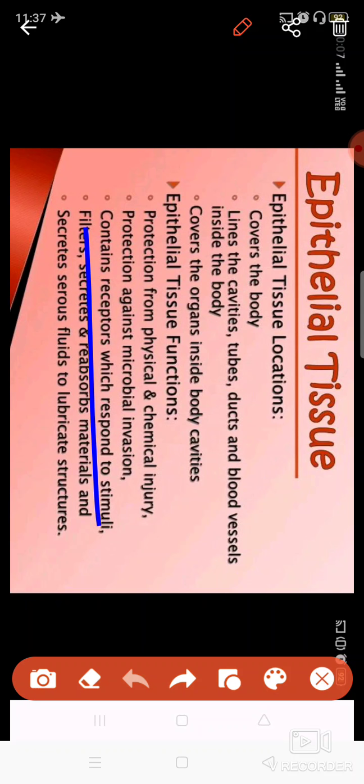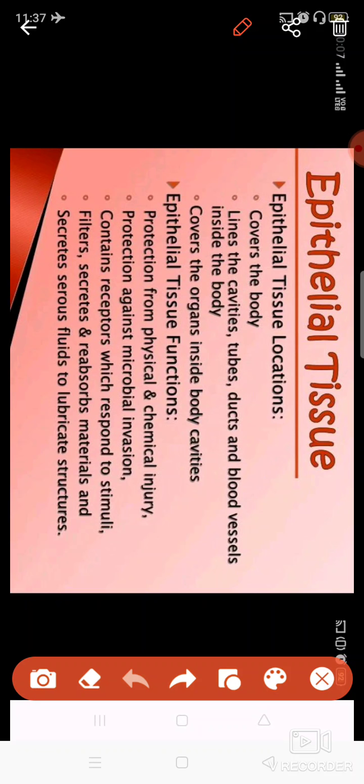So receptors are present in the epithelial tissue, which helps in giving the response to the stimuli, and these help in filtration and the reabsorption of the materials.